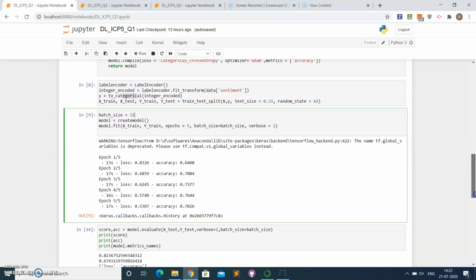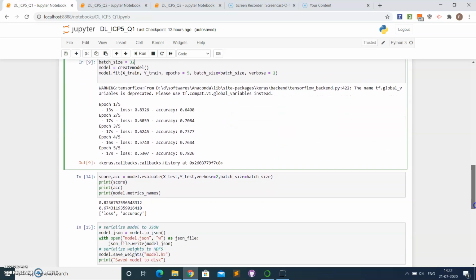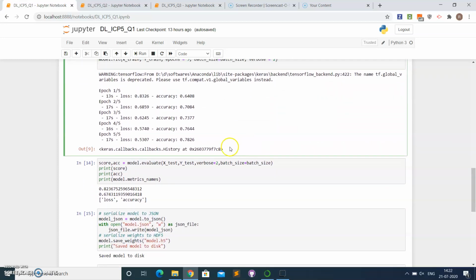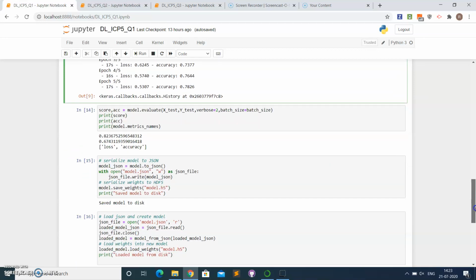We are using epochs as 5, and later we are calculating the score as well as the accuracy of the model.